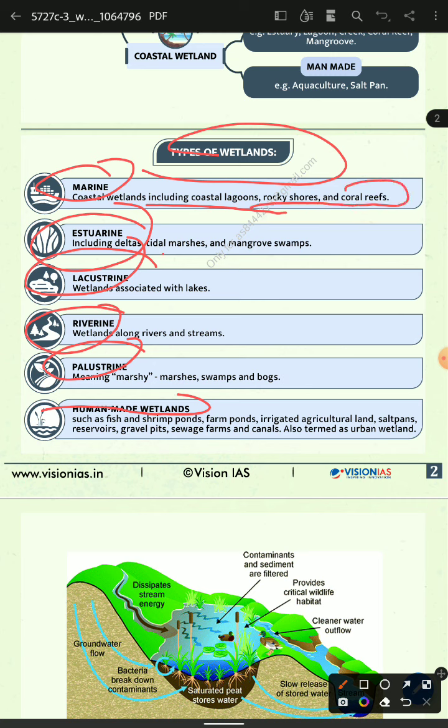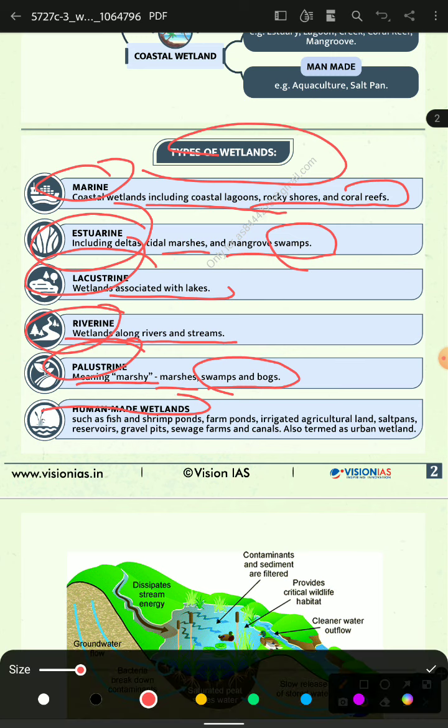Estuarine includes marshes and mangrove swamps. There are also wetlands associated with lakes and rivers or streams, and palustrine means marshy, swamp or bog. Human-made wetlands are such as fish and shrimp ponds, also irrigation and reservoirs.